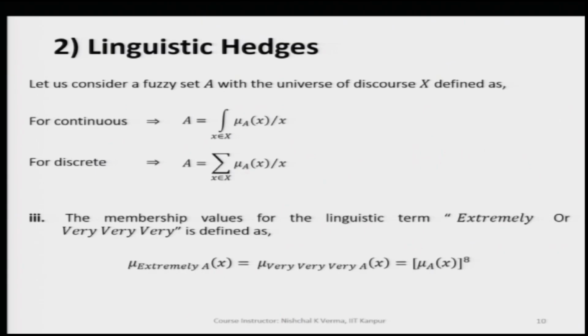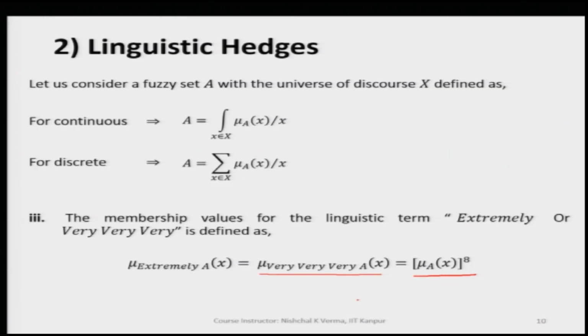Similarly, when we want to find the membership function of extremely something, if we want to use the hedge extremely, then this is basically mu very applied 3 times, and that is how it becomes mu a of x raised to the power 8.